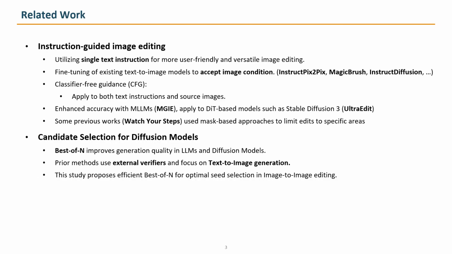Prior works for instruction-guided models are usually fine-tuned from text-to-image models and use three-way classifier-free guidance. Some methods try to limit edits with masks. And some test-time scaling methods like best-of-N and search help in large language models or text-to-image models, but often rely on external verifiers and evaluate the final output. Our approach is different. We stay verifier-free, we operate in image-to-image editing, and we rely on early signals rather than the full rendering process.